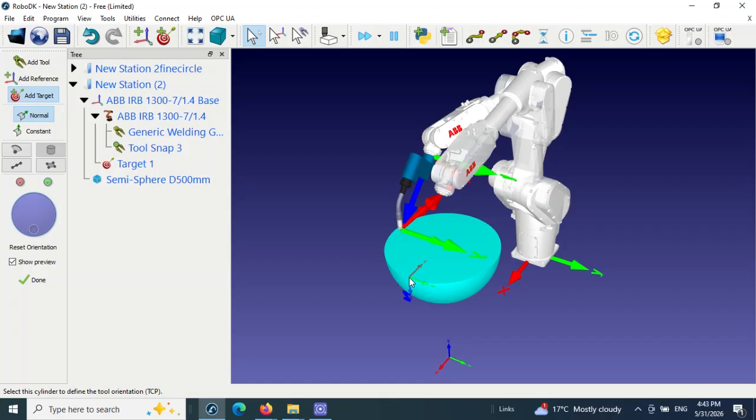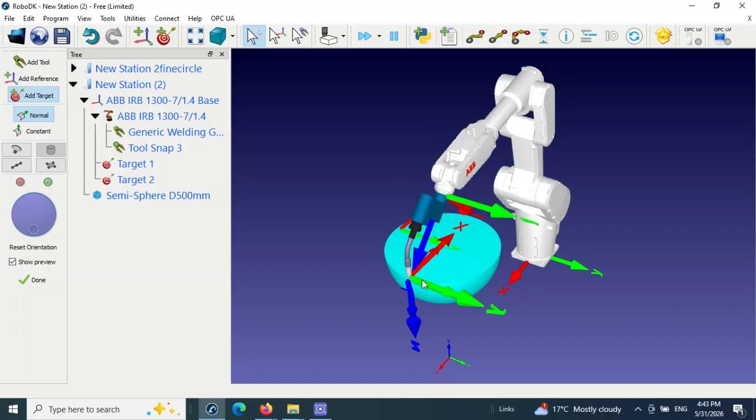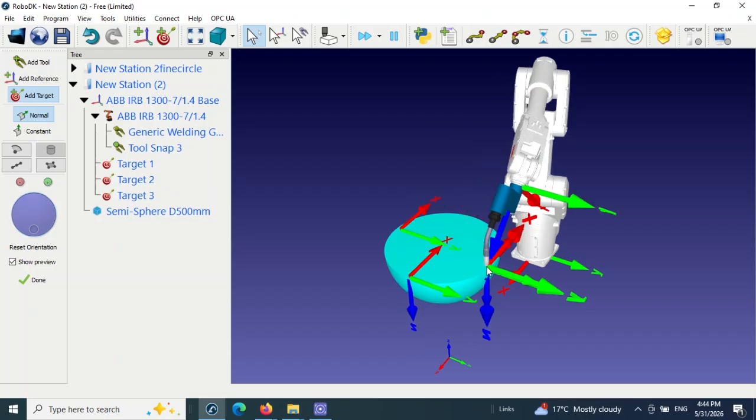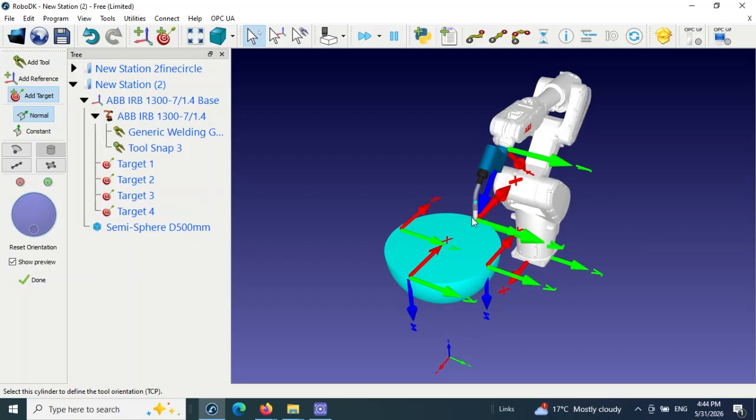Next target we want to be here. Third target we want to be here. And the fourth target we want to be here. Okay, we have 4 targets. Target number 1, target number 2, target number 3, target number 4, to have a circle and to have a welding for a circle pass. So now we are ready to create a program.